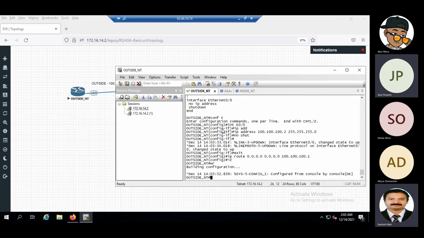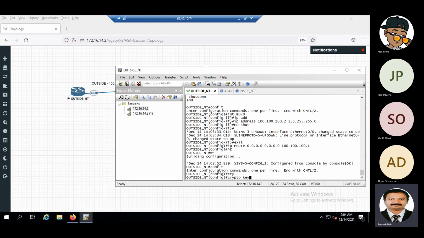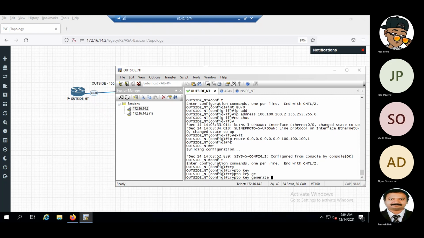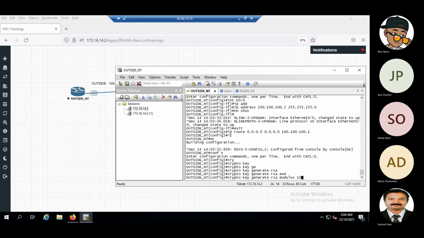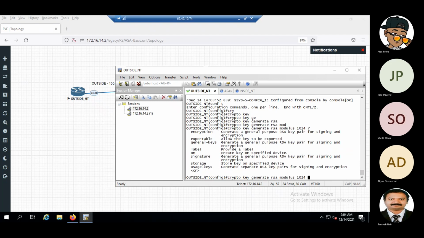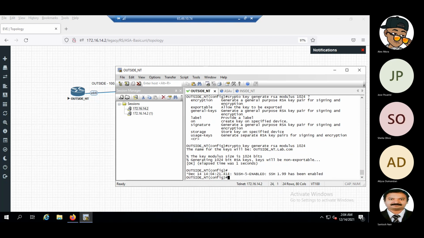So we have given the interface IP address, the host name, and enabled telnet and SSH. Telnet is fine, but for enabling SSH we have to do one more command, crypto key generate. For this, we have to give an IP domain name.